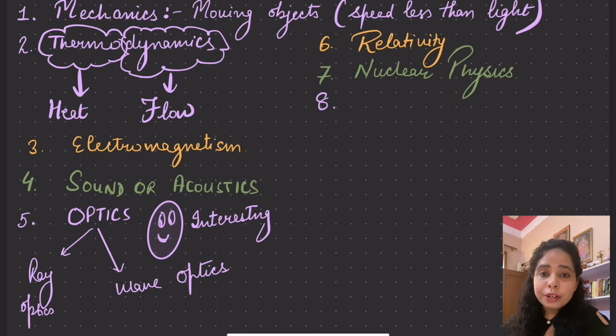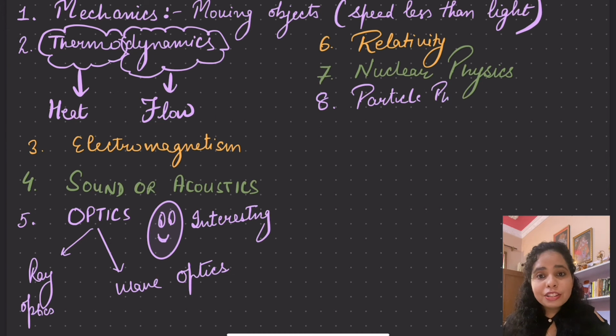Right now we are going to study nuclear physics, but in class 12th it will be just a small unit. In class 11th we are not going to talk about any portion of nuclear physics, but it deals with atoms and nuclei and their properties, how a nucleus is formed, what reactions are carried out inside the nucleus, how nuclei fuse together, or how a nucleus gets split into smaller nuclei. So there are various factors about nuclear physics as well.